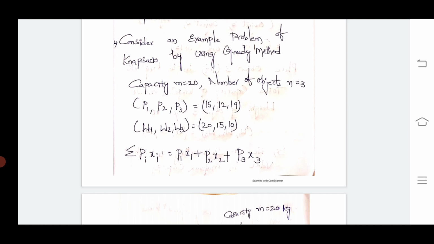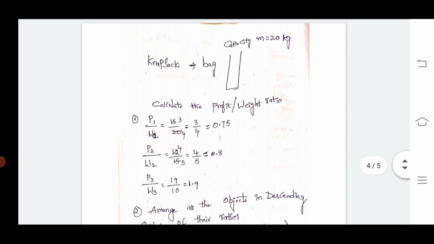Finally, we have to calculate the summation of pixi, which is P1x1 plus P2x2 plus P3x3. This is the final statement, and we get the answer. Already I said the knapsack bag has a capacity of M equal to 20 kgs, and the number of objects n is equal to 3. Here we need to follow the 3 steps to solve the knapsack problem. The first step is to calculate the profit by weight ratio.